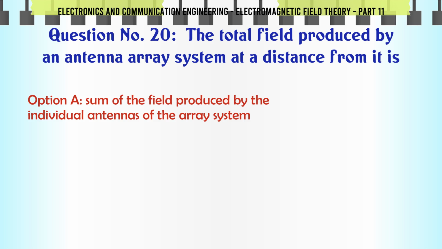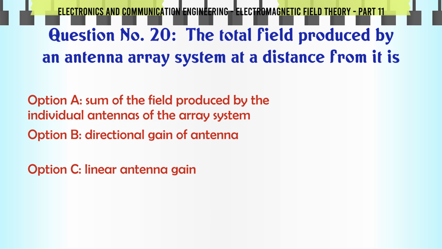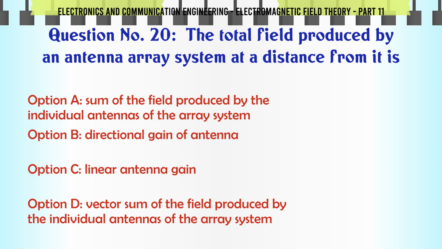The total field produced by an antenna array system at a distance from it is A. sum of the field produced by the individual antennas of the array system. B. directional gain of antenna. C. linear antenna gain. D. vector sum of the field produced by the individual antennas of the array system.